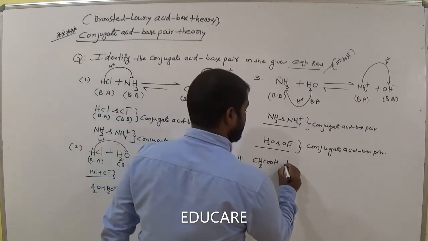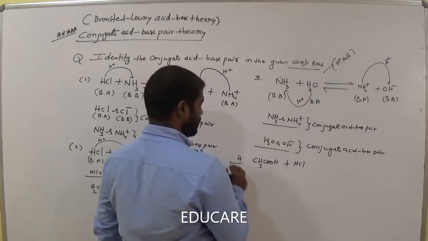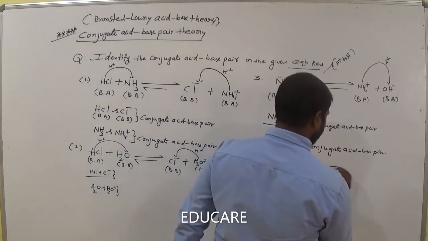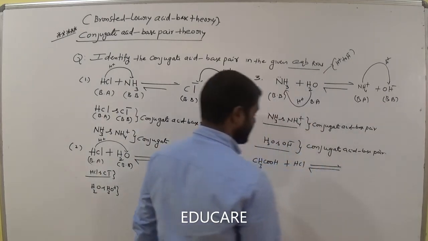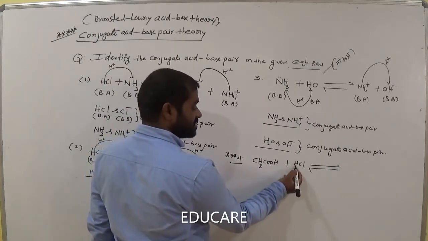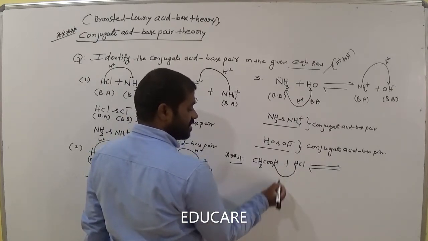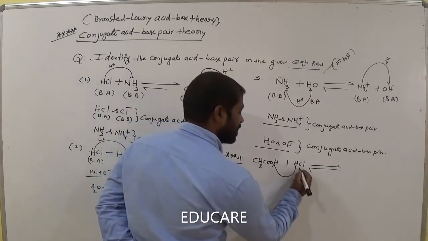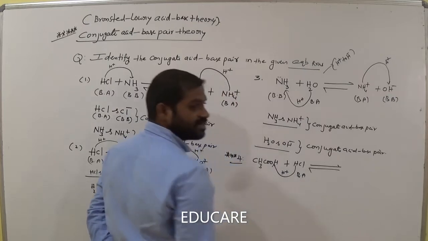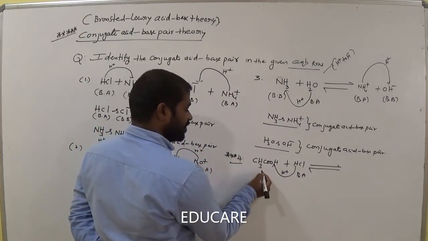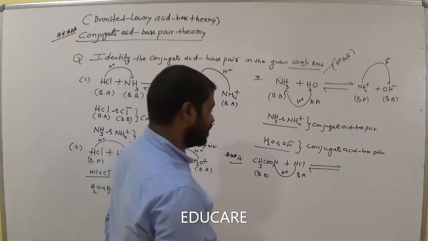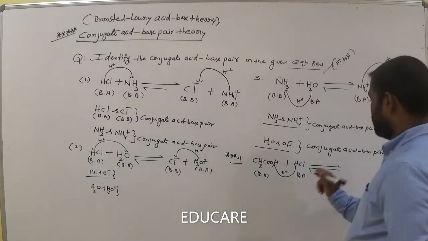CH3COOH and HCl. It's reversible. Here HCl is the acid, the proton donor, so we call it a Bronsted acid. Is it clear? Now it gains the proton, which means it becomes a Bronsted base. So now what is the compound?